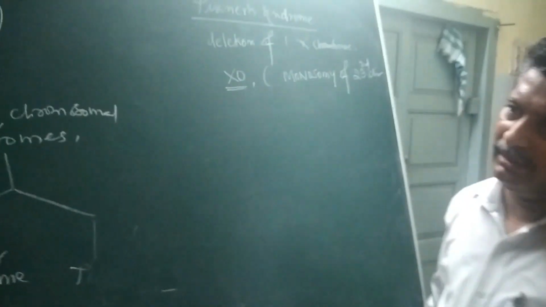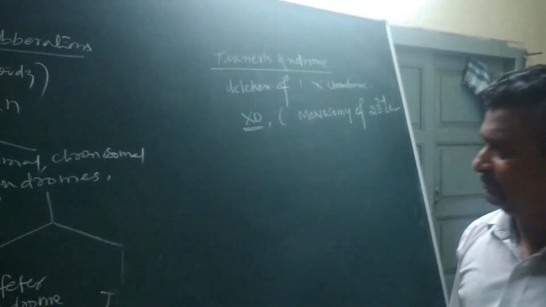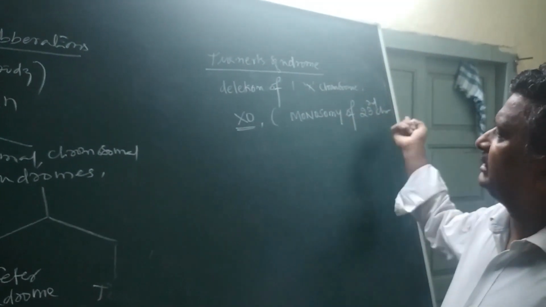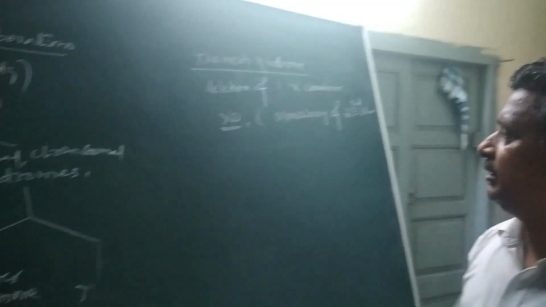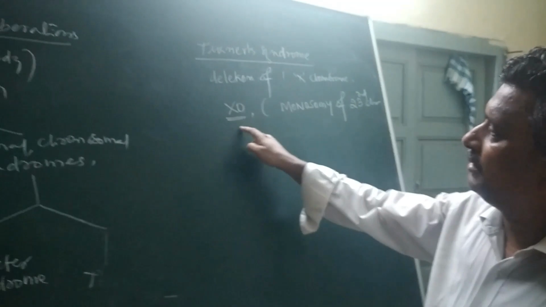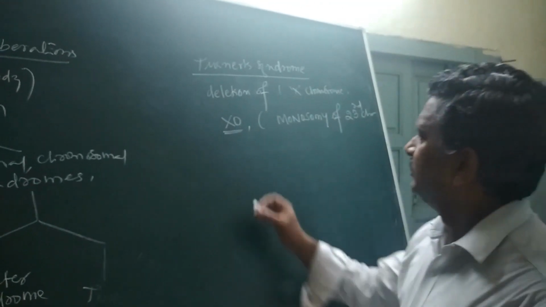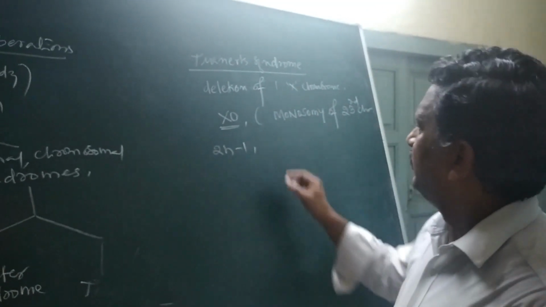Students, we have to remember that trisomy of the 23rd chromosome gives Klinefelter syndrome, always seen in the male. Here, monosomy of the 23rd chromosome is always seen in females. One X is deleted, so it is 2n minus 1.